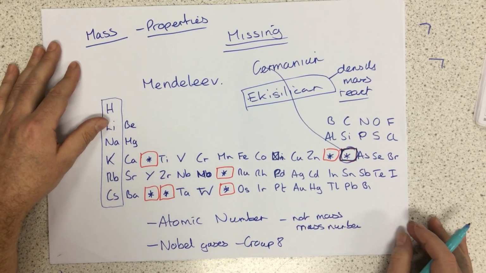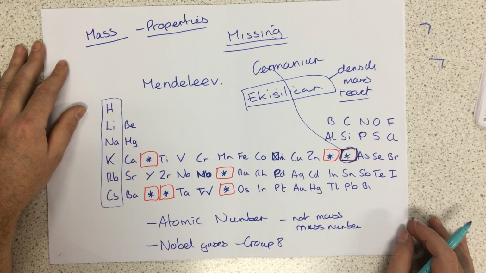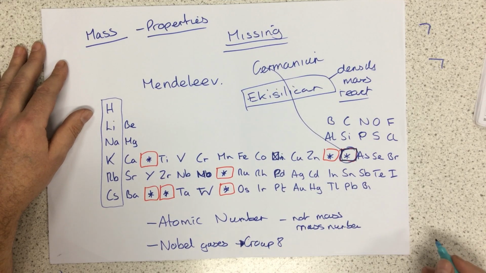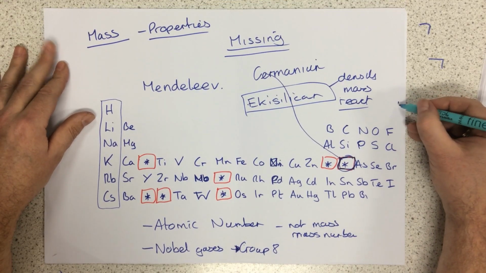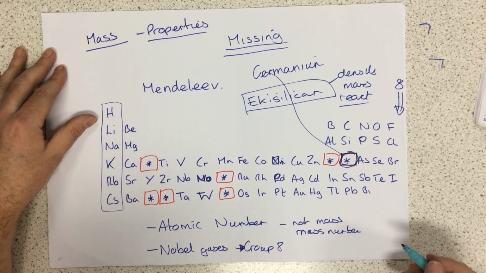That's because these gases were discovered very late on, because although they're gases and are in the air around us, they do not react. And so you don't find them in any compounds, and people were unaware that they existed until into the 20th century. So there is a whole group 8 that does not appear on the end of Mendeleev's periodic table.